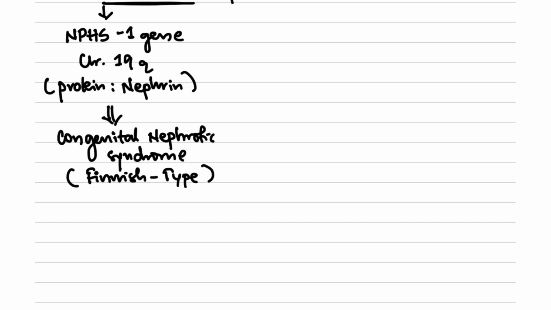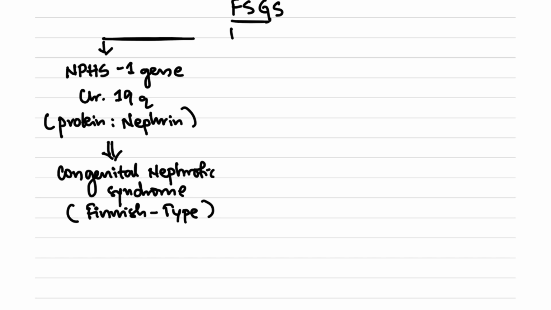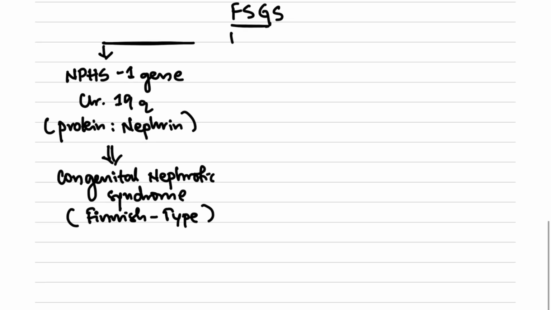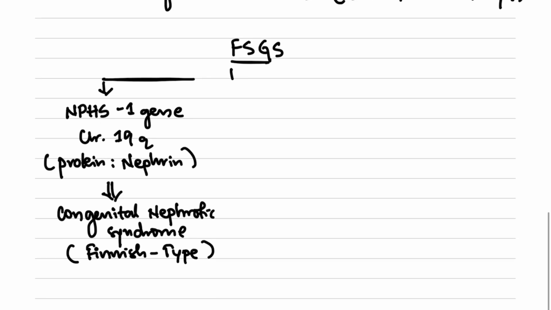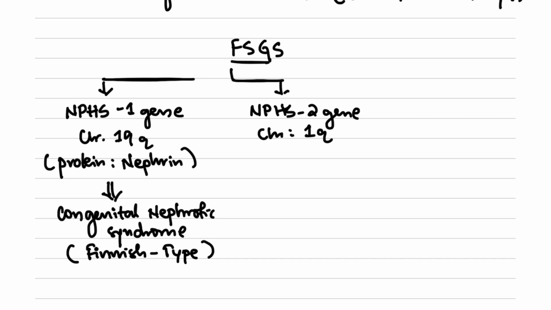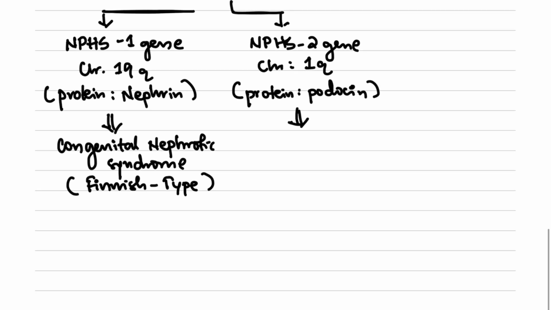So if the NPHS1 gene present on chromosome 19q is involved, then the protein nephrin will be involved, and this results in congenital nephrotic syndrome Finnish type 1. Then if NPHS2 is involved, the NPHS2 gene which is present on chromosome 1q, the protein associated is podocin, and this results in autosomal recessive FSGS.